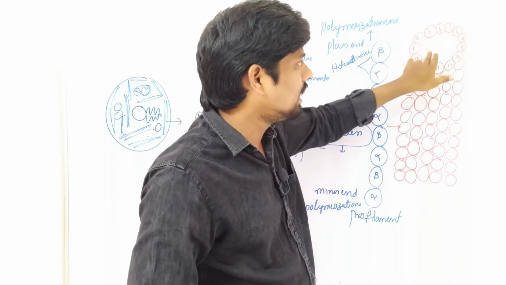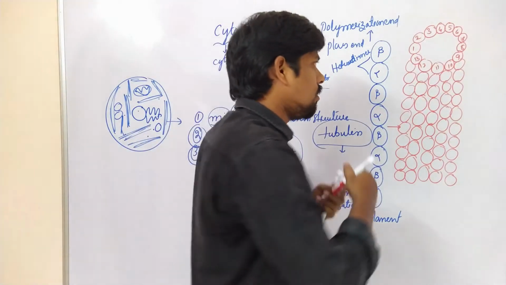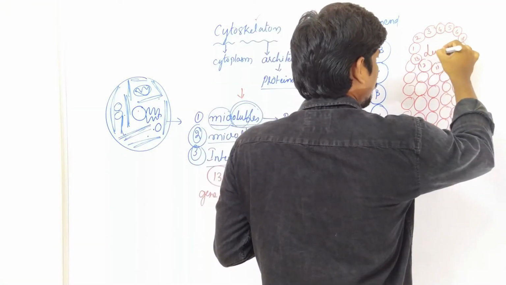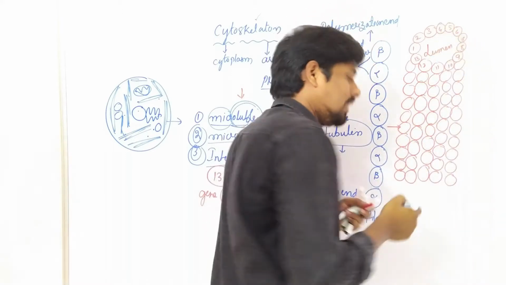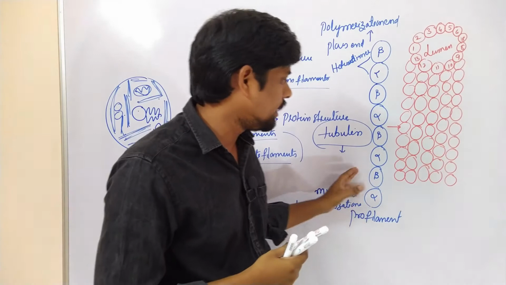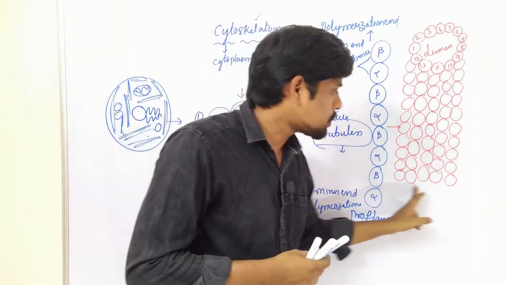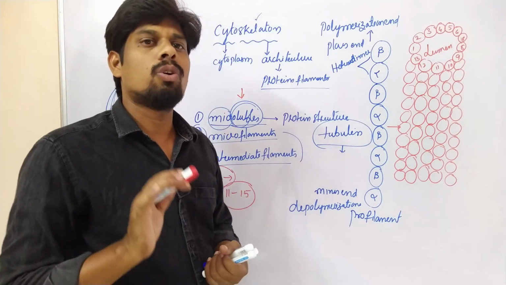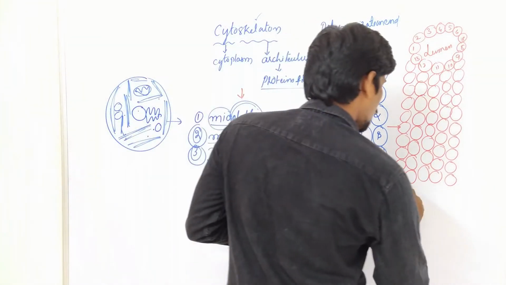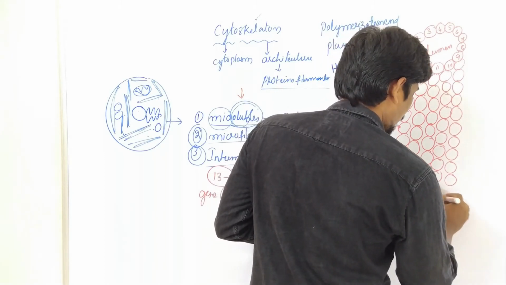This tube contains empty space inside. Empty space inside, that is called a lumen. The lumen contains empty space, and that empty space is surrounded by the 13 protofilaments. Such a type of structure we call a microtubule. Microtubule. Is it right?